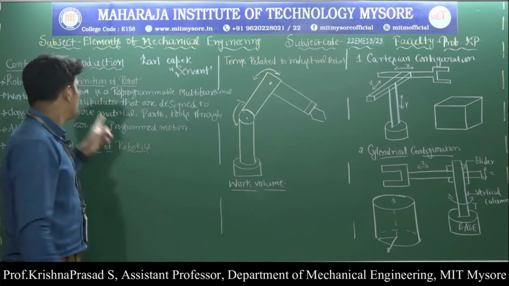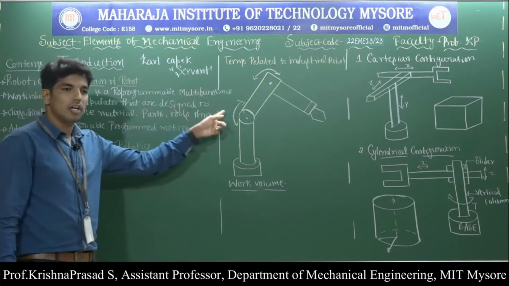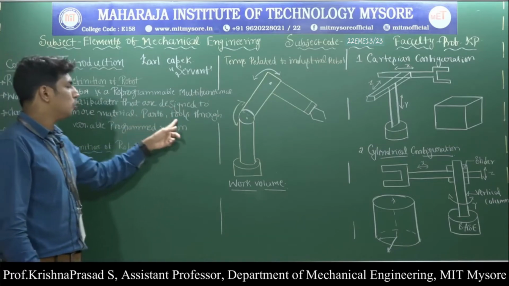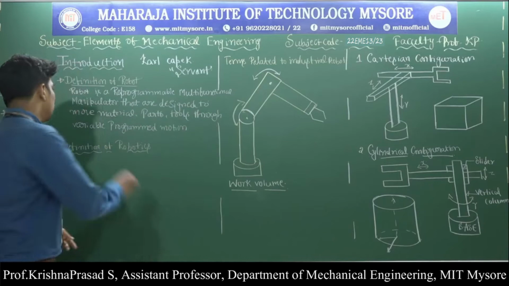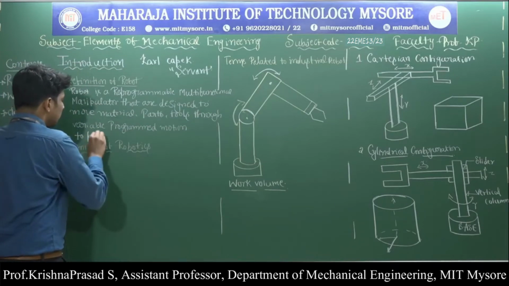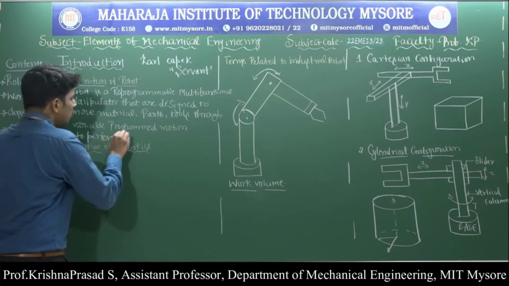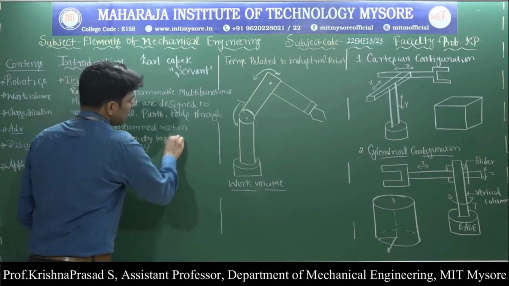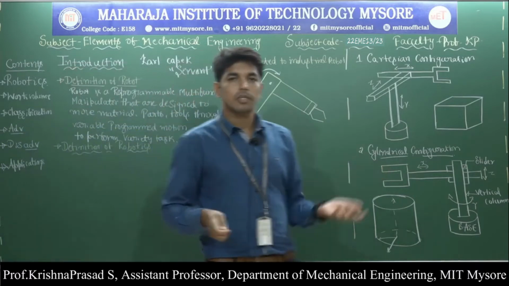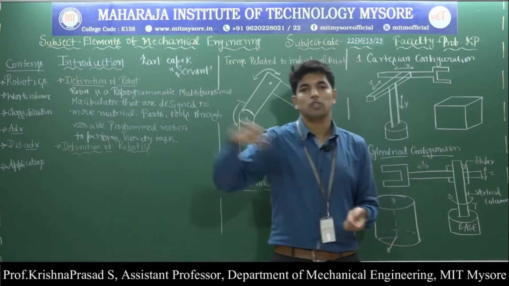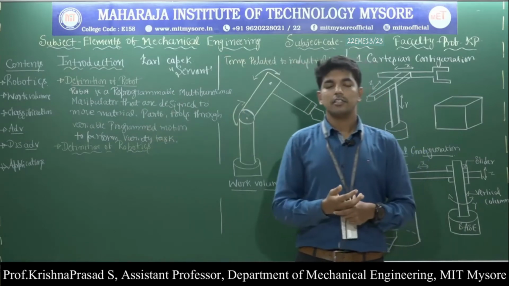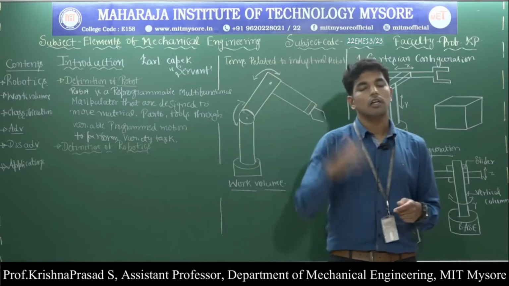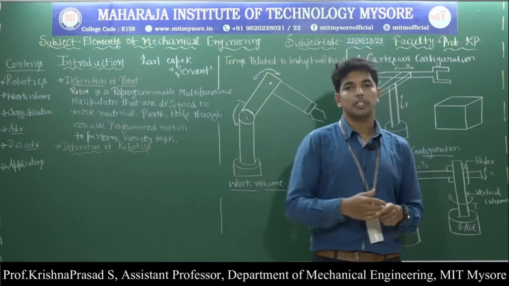So what is meant by the robot? Robot is a reprogrammable multifunctional manipulator that is designed to move material, parts, tools through variable programmed motion to perform a variety of tasks. The tasks may be pick and place operations, to transfer a component from one place to another, or in industries, machine loading and unloading, spray painting, welding, or laser cutting operations.